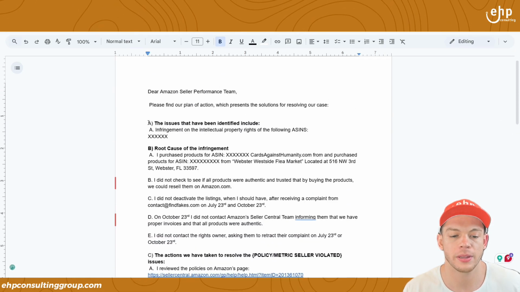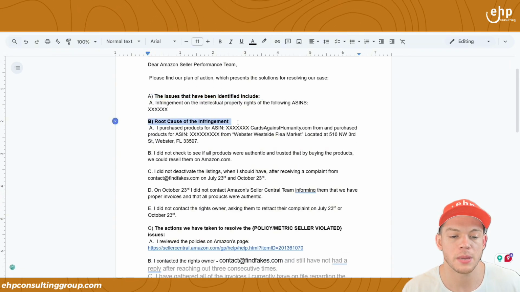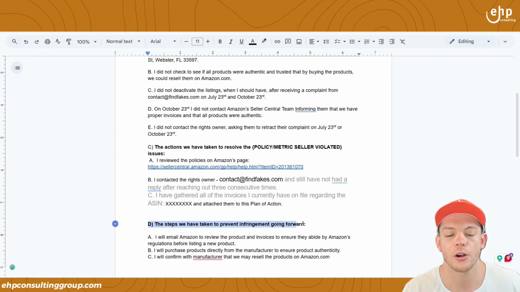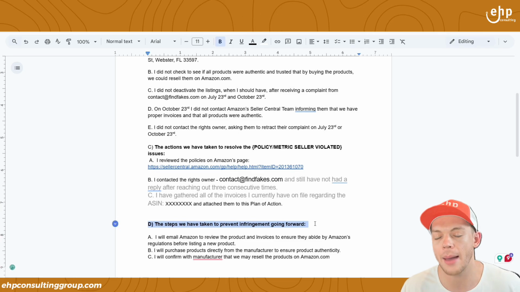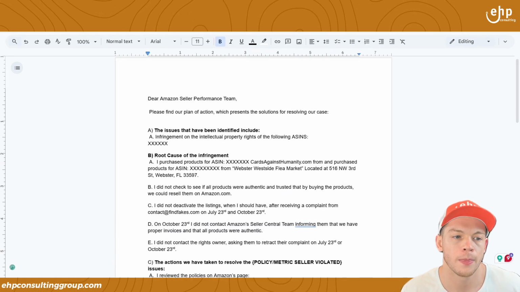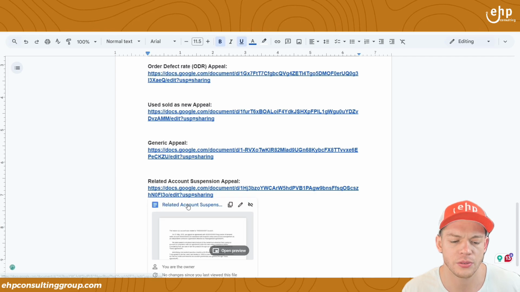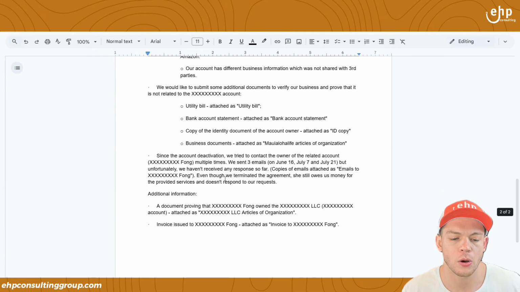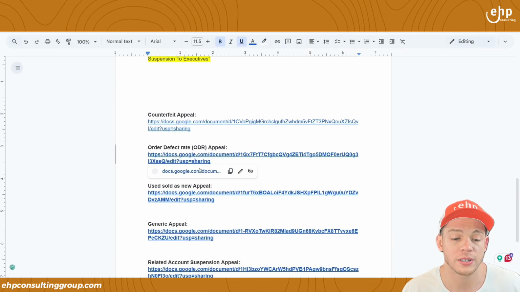So if you follow this template: A, the issues that you've identified, B, the root cause, C, the actions you've taken to resolve it, and D, how you're going to make sure it doesn't happen again. This is the template, and this is what Amazon usually wants to see. So just do that. We've got all these other appeals, like related account suspension appeal, and each appeal is a little bit different depending on it. But if you follow those, you'll be able to see that. Order defect rate.